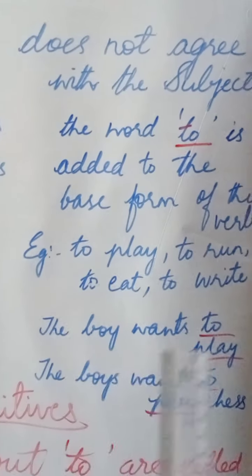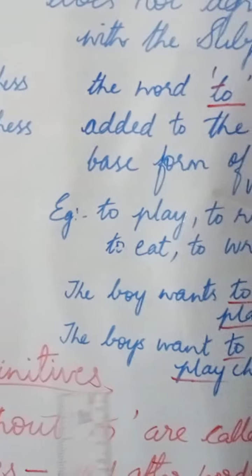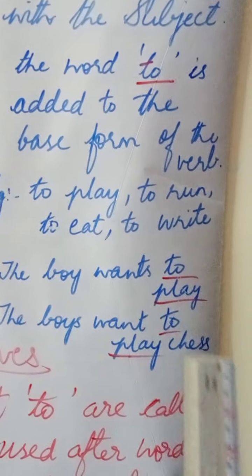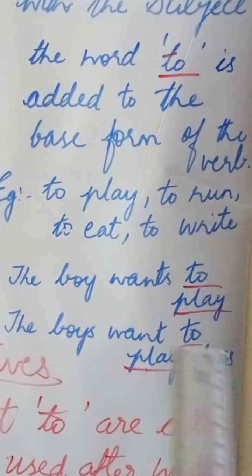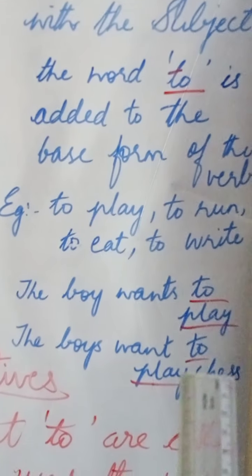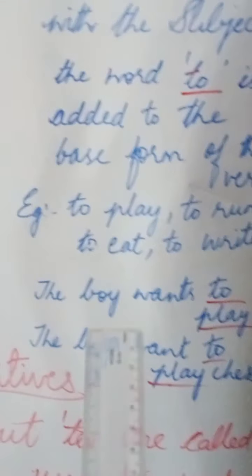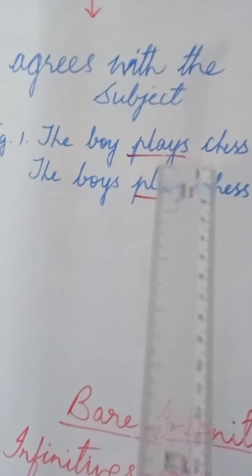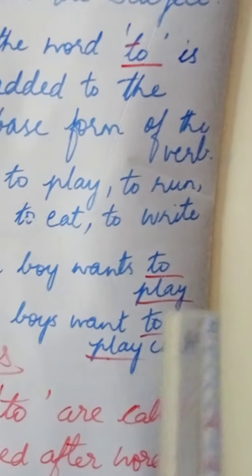So the boy wants to play. The boys want to play. So the boy wants to play chess, you can say. The boys want to play chess. Can you see this to play here and to play? It doesn't change. Here it changes, plays and play. But here to play, to play.